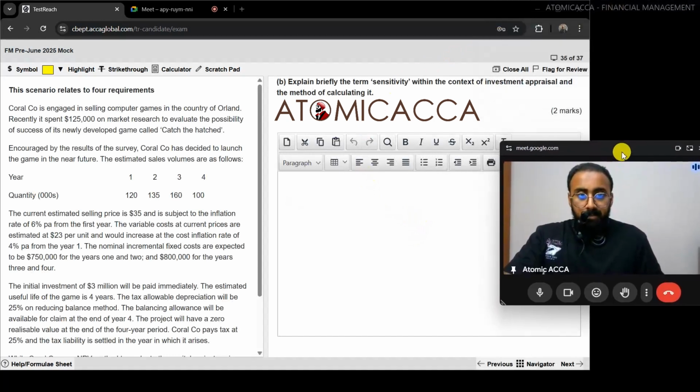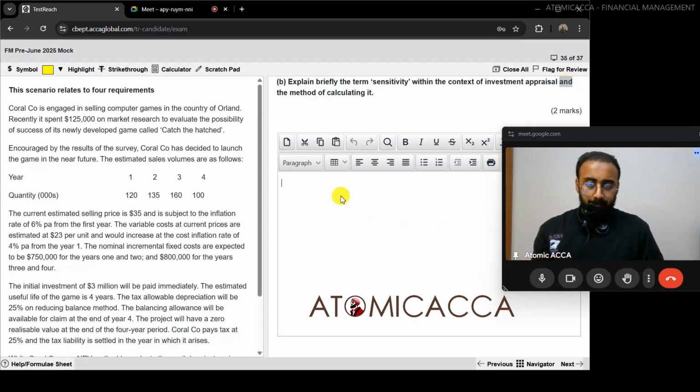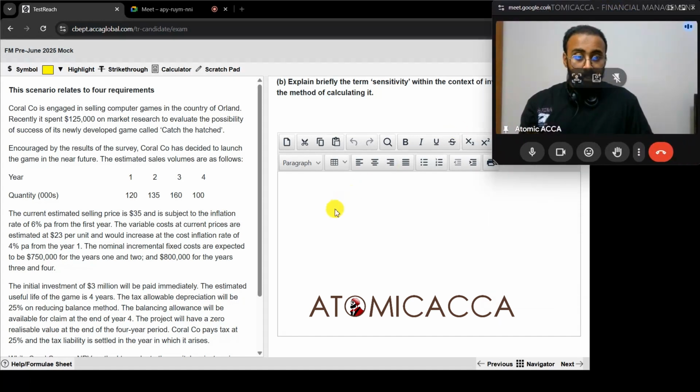Briefly explain the term sensitivity within the context of investment appraisal and the method of calculating it. Okay, this is asking how to calculate and what does it mean. Just 2 marks, so we're just going to give 1 mark and 1 mark. Briefly means in 1 mark you have to explain: what is sensitivity analysis?